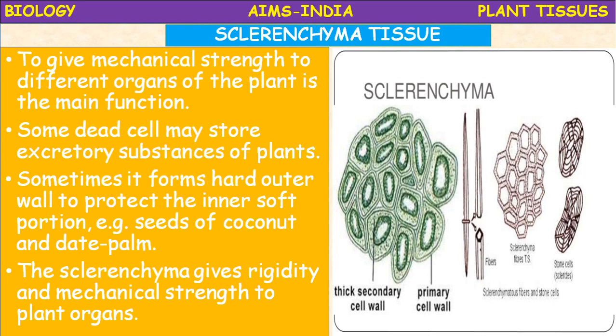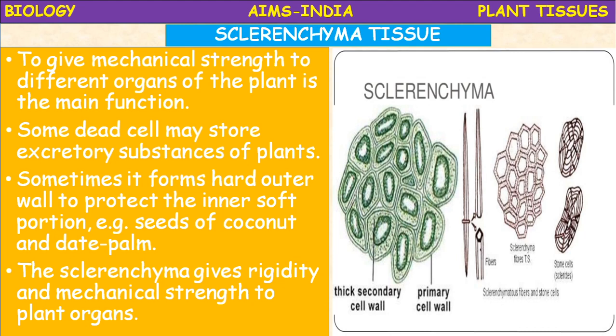Every plant organ consists of two types of organic parts. One is the pithy part and the other is the ligneous part. And he gave the term parenchyma.